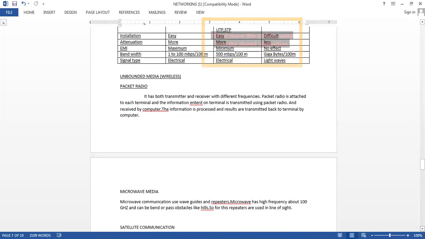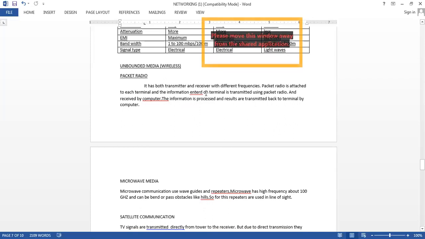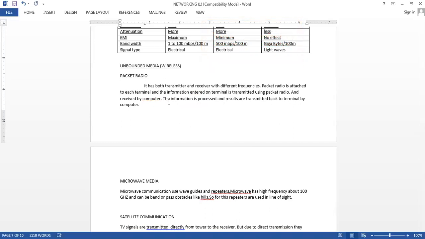Now unbounded media is nothing but your wireless media. There are three types of media. One is packet radio. You have a transmitter and receiver of different frequencies. The transmitter will transmit at one frequency and the receiver will receive it at another frequency. The packet radio is attached to the terminal and the information entered on the terminal will be transmitted through the packet radio and received by the computer. There the information is again processed and the result will be transmitted.